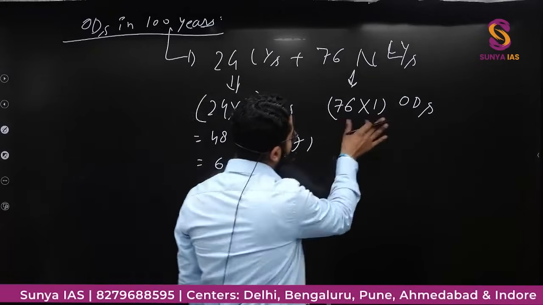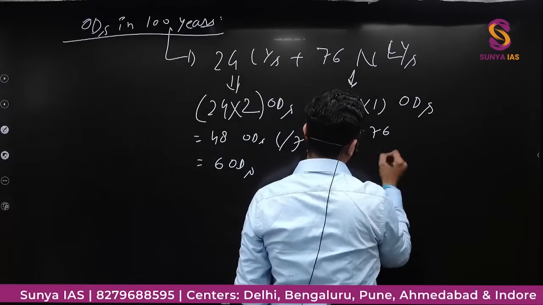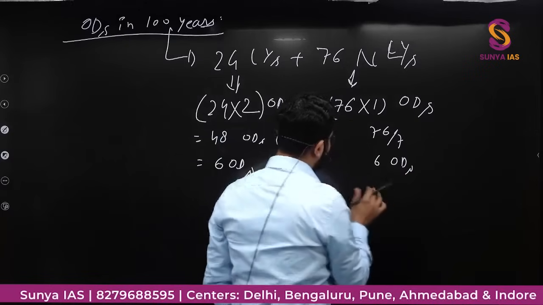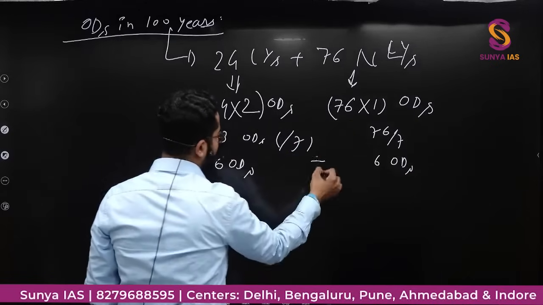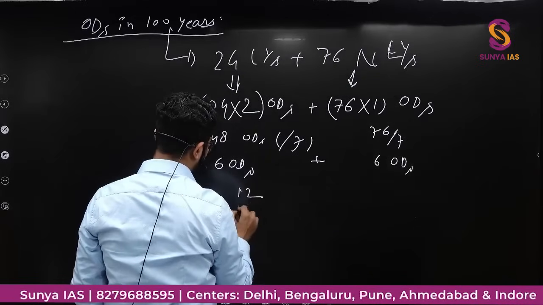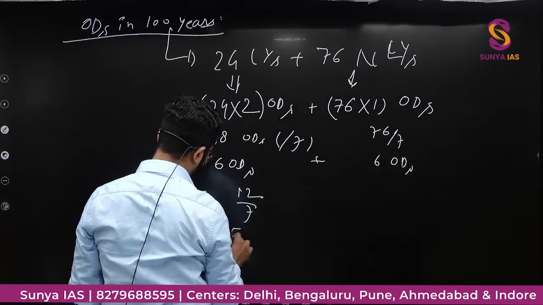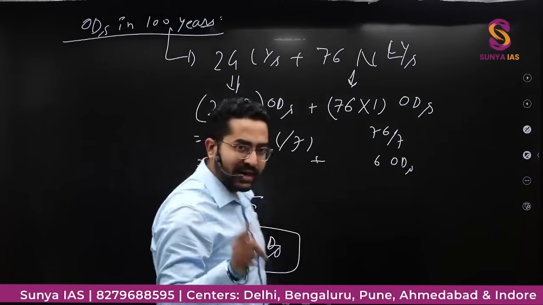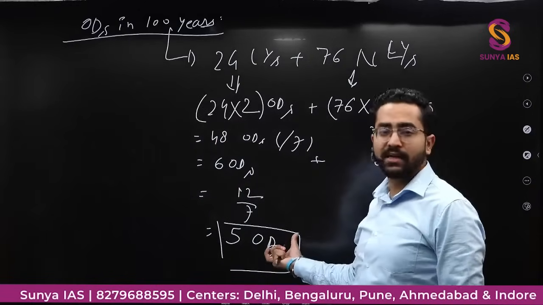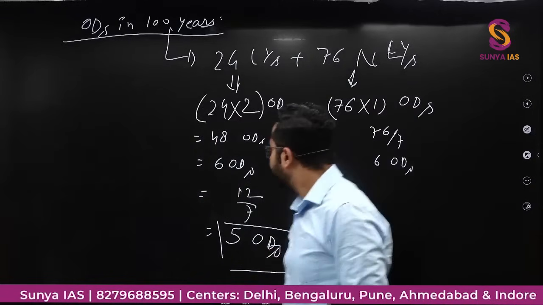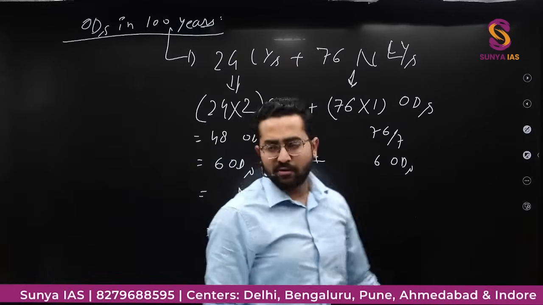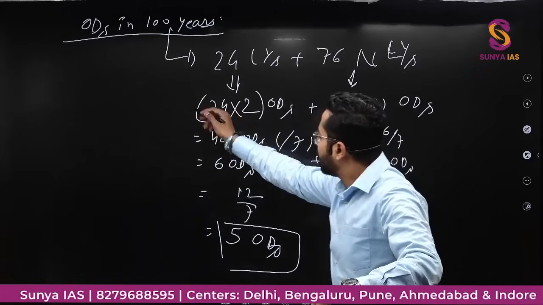Here it would be 76 by 7. 6 again remaining, then 6 plus 6, 12 divided by 7, 5 odd days. That means in 100 years there will be 5 odd days. Did you get it? In 100 years there will be 5 odd days.